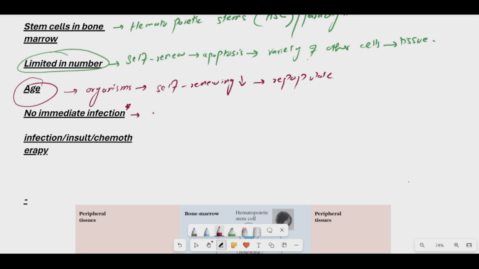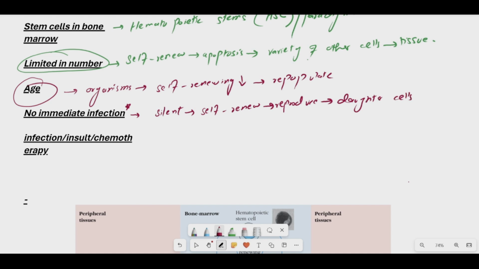Okay, stem cells will remain in the quiescent state. You can say the silent state. And what is that quiescent or silent state? In this state, it will remain silent, cool, and calm, and it will self renew. Self renew means it will regenerate or reproduce, and it will produce those daughter cells which have the characteristic features